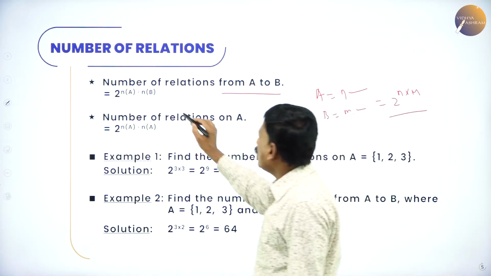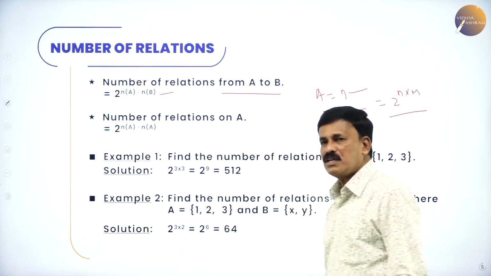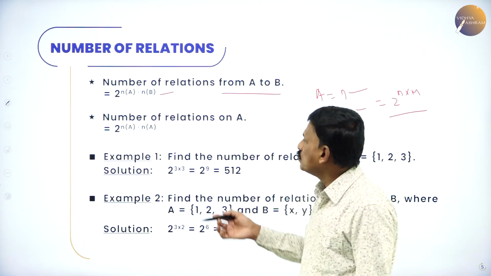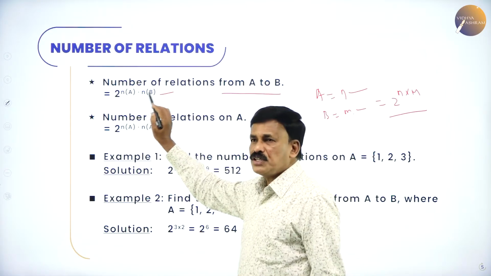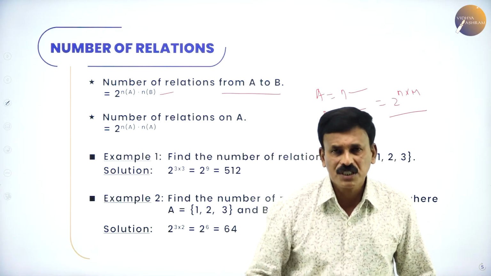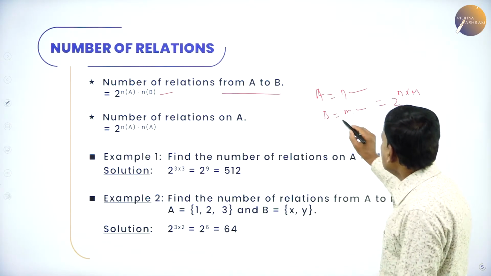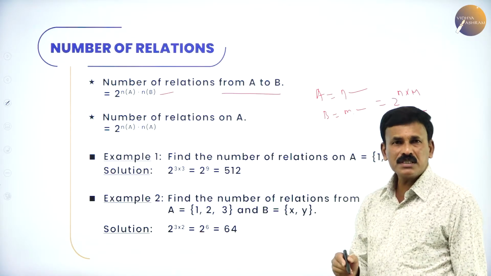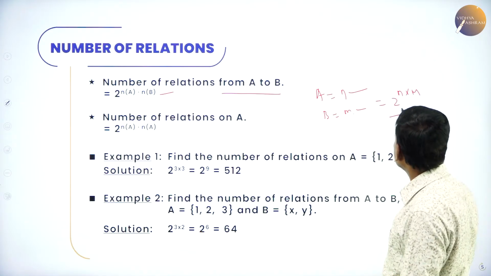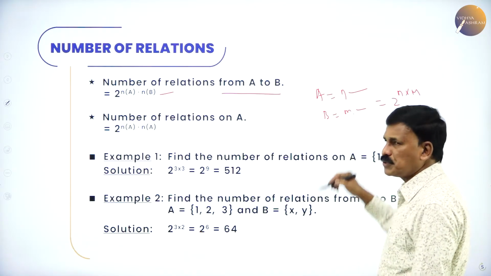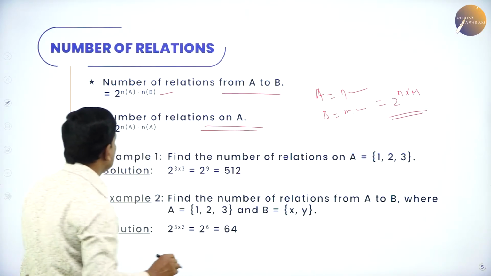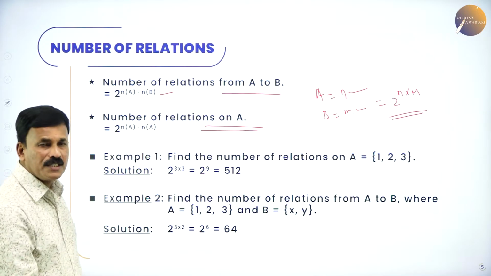That is, the number of elements in the first set into the number of elements in the second set. The number of relations from A to B is equal to 2 to the power of n(A) into n(B). Suppose a set A contains n elements and the set B contains m elements, the number of relations from A to B is equal to 2 to the power of n into m or m into n.